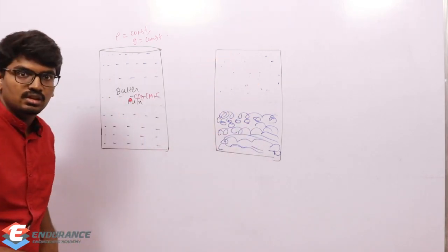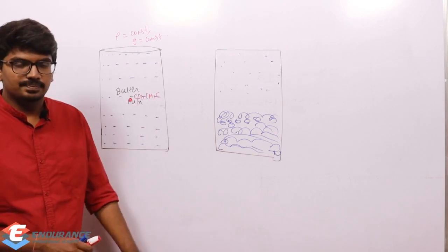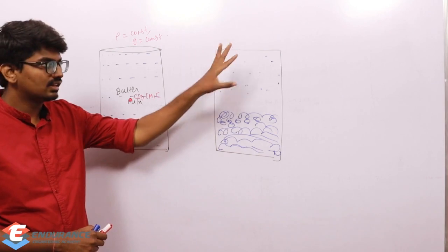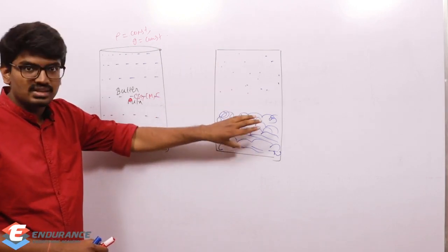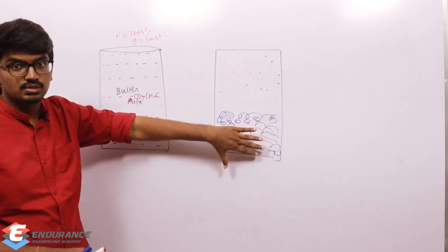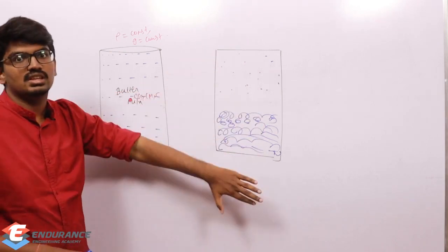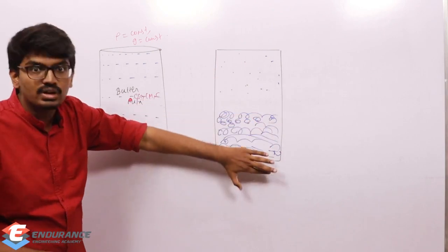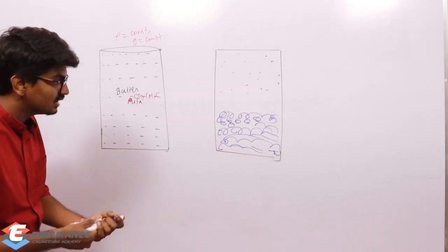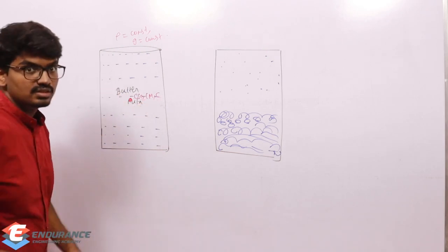What will be the changes which I could observe? Here density is not constant. On the top side density is less, at the bottom density is more. In the top region mass is less, in the bottom region mass is more. So as the mass distribution changes and mass is concentrated more at the bottom, the center of mass will shift down.